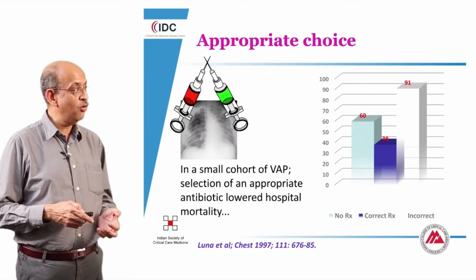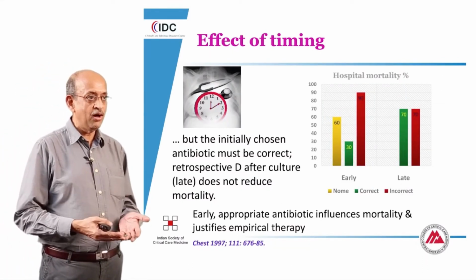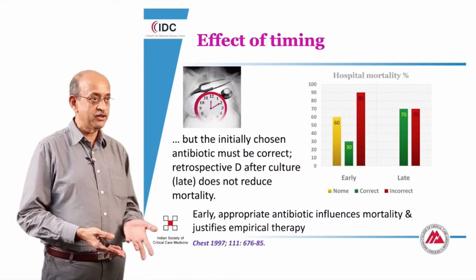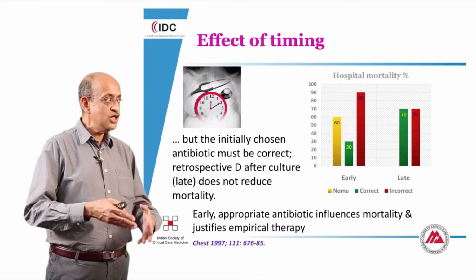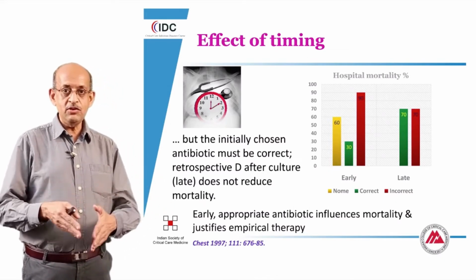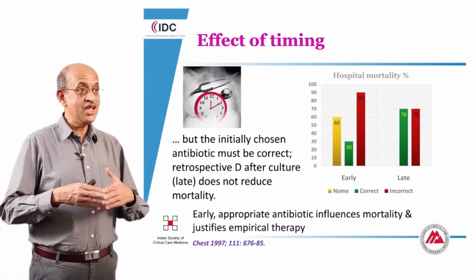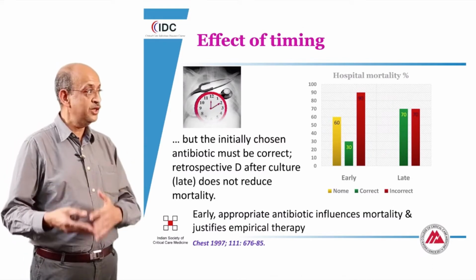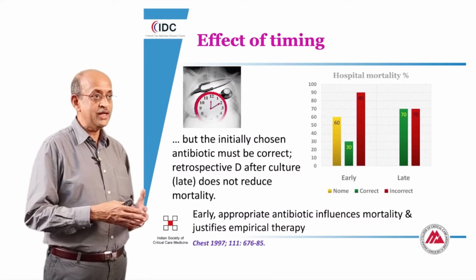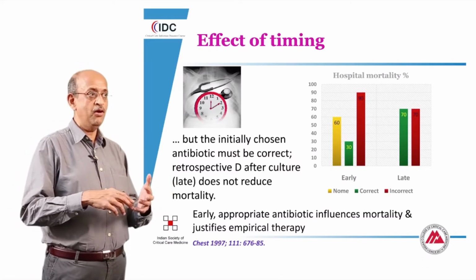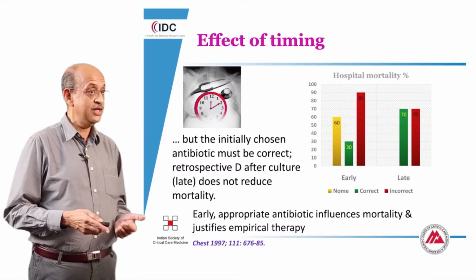But probably what is more essential in this particular study was the fact that when they changed the antibiotic on the basis of a culture that was retrospectively obtained, they did not affect outcomes. Or in other words, they showed very clearly that if you need to get an appropriate antibiotic in, it should be in the beginning. That changing it later is not associated with any effect on the mortality. So this kind of data seems to imply that you need to get an antibiotic in early and it has to be appropriate, and that we can't be changing it at a later stage.